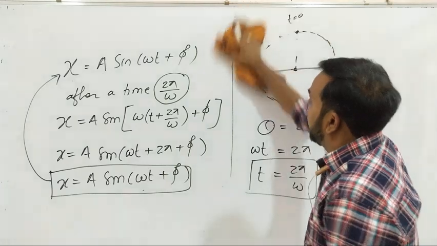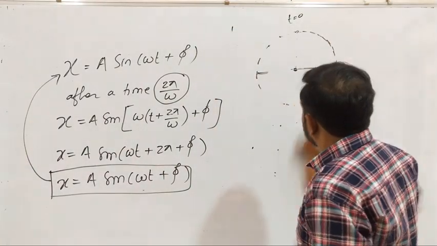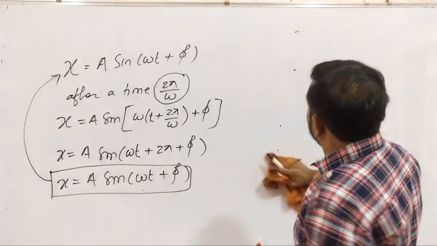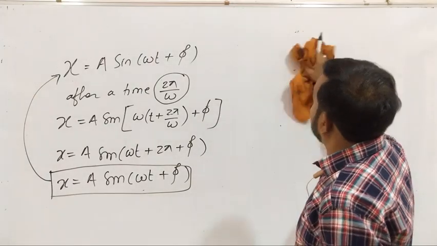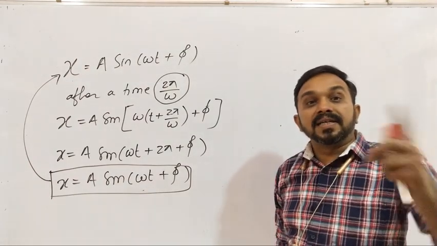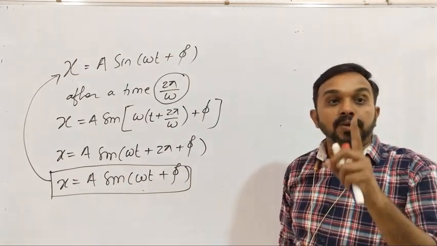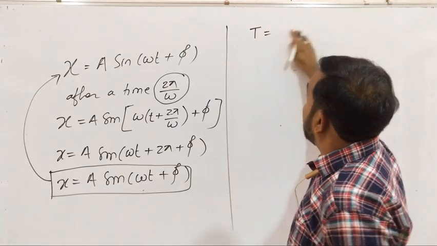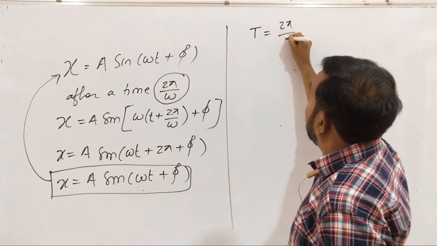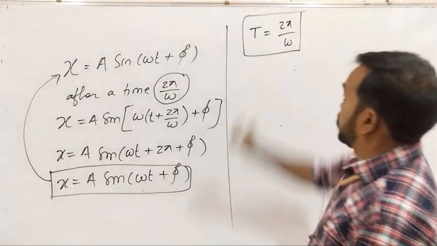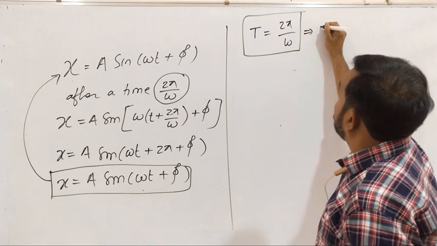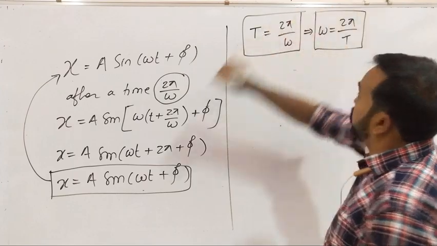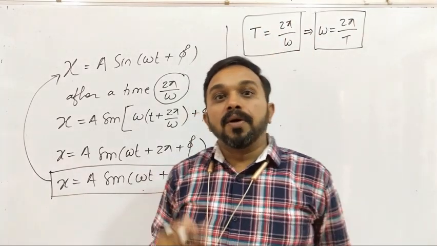So therefore we can say that the time period t, by the definition, is the time in which the particle performs one oscillation, or it is the time after which the particle comes to the original position. So therefore the time period t here can be written as 2 pi by omega. So this is the formula for time period. That also gives the formula omega is equal to 2 pi by t, and these are the same formulas which we use in uniform circular motion.